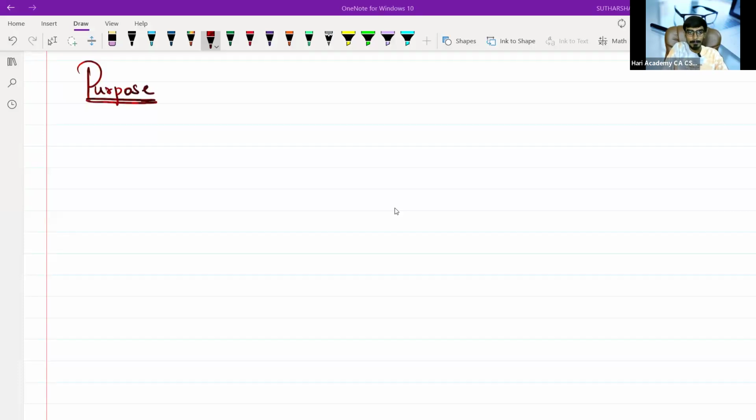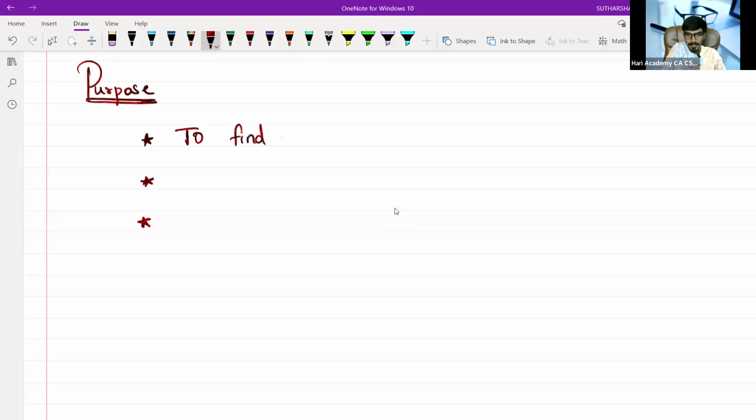Basically, the purpose is three. I am not getting into corporate accounting as of now; I am fully focusing on what accounting is. I'm just giving you a layover of the basis required to understand further chapters like corporate accounting, company final accounts, that is Schedule 3, and most importantly the cash flow statement.